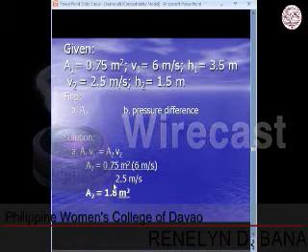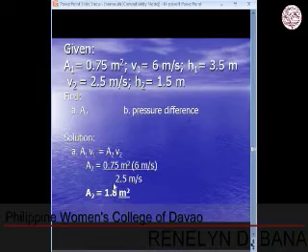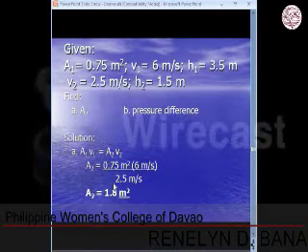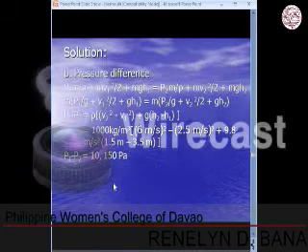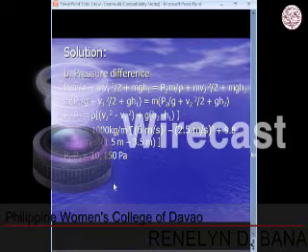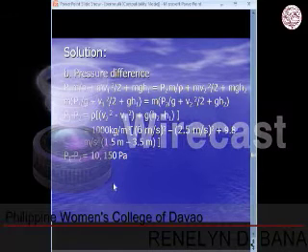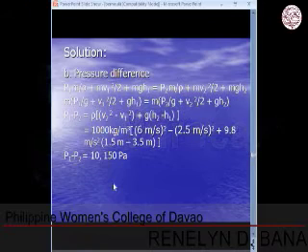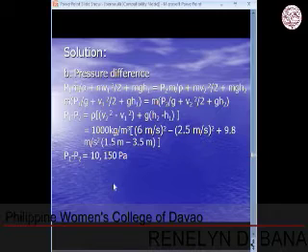In solving for our area 2, we are going to use the continuity equation. Thus, in finding area 2, we will have the product of area 1 times velocity 1 divided by our velocity 2. So, after substitution, we can now have an area 2 which is equal to 1.8 square meters. In finding the pressure difference between 2 points, we are going to use the Bernoulli's equation. By substitution, we are now going to arrive at a pressure difference which is equal to 10,150 pascals.